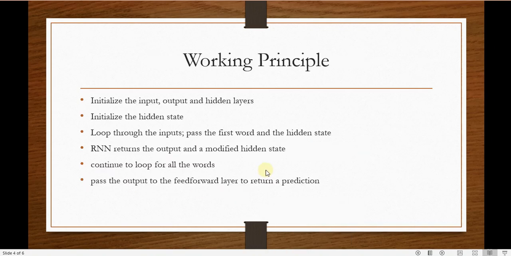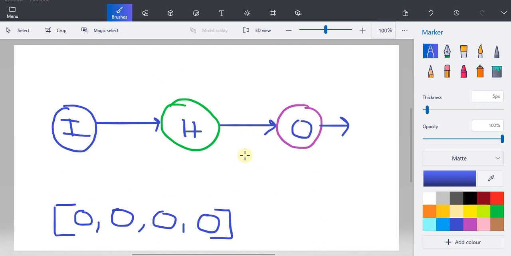Now I'm looping through the inputs. Here I will do the processing word by word. As I have four words, I'm going to run the loop four times and pass the first word and the hidden state. When it goes to the hidden layer, the first word, "what", is the input going to the hidden layer for processing.